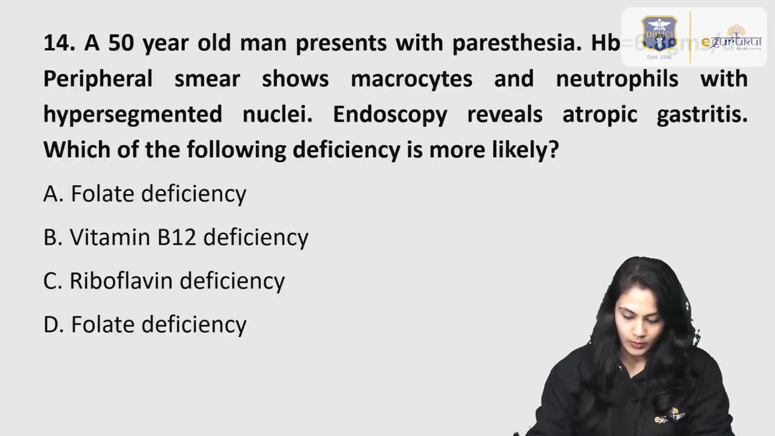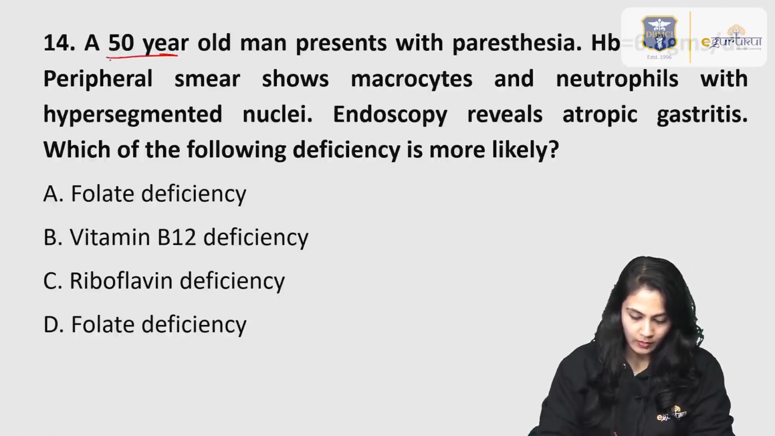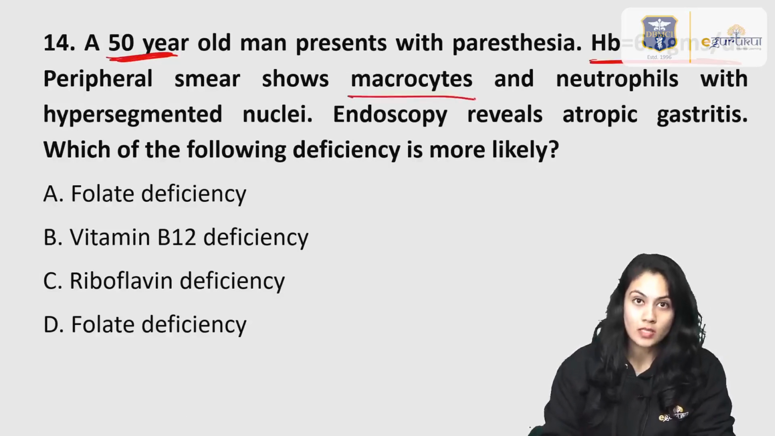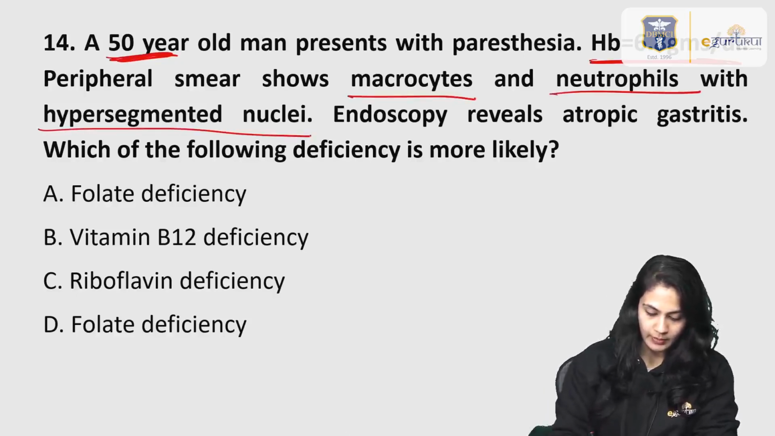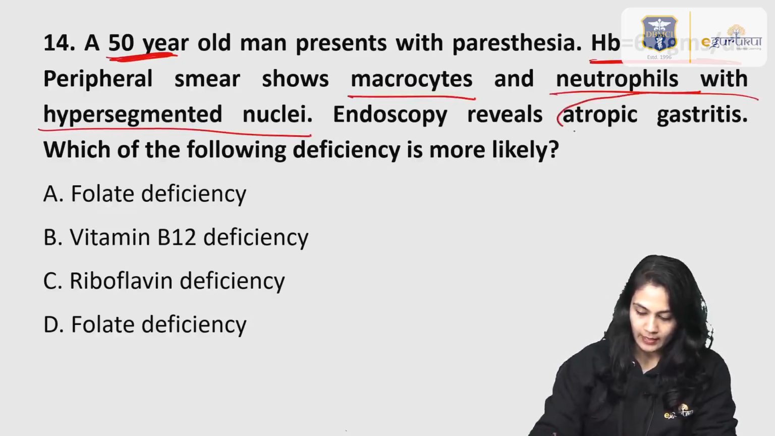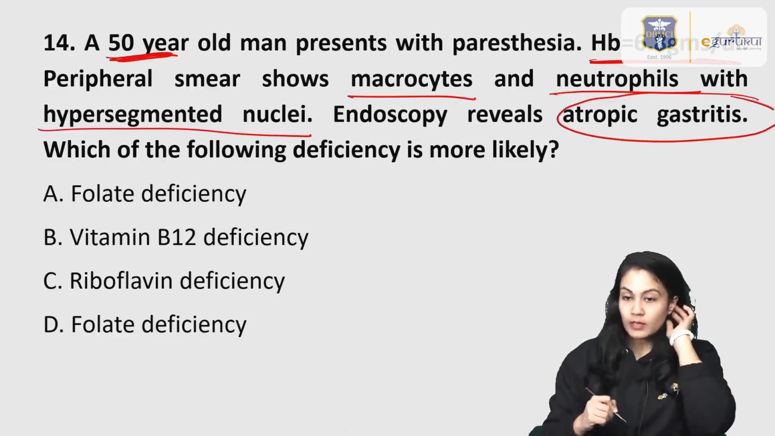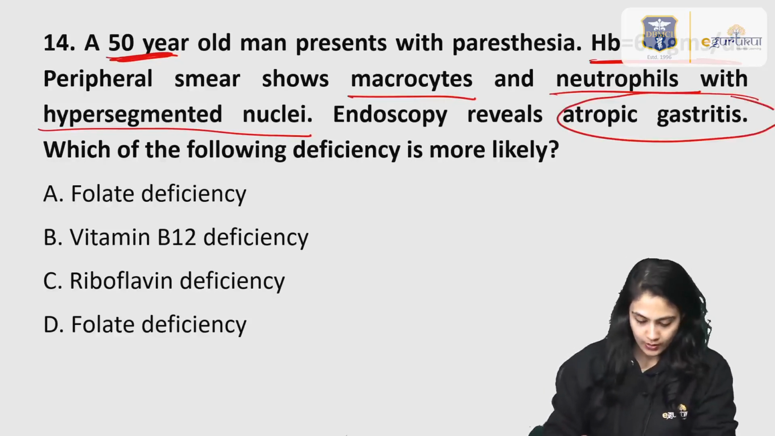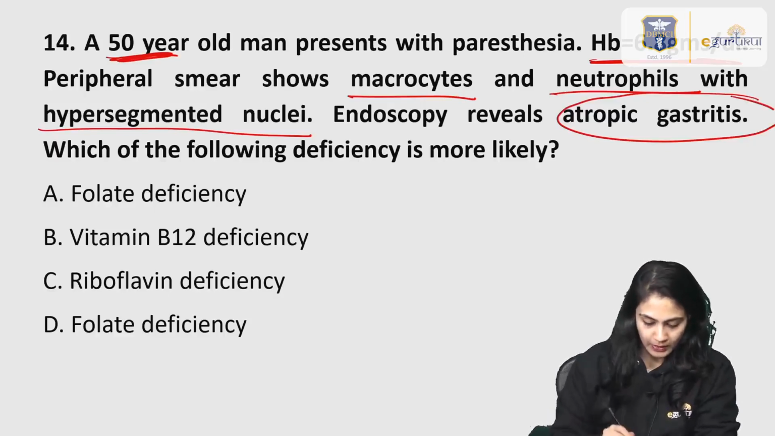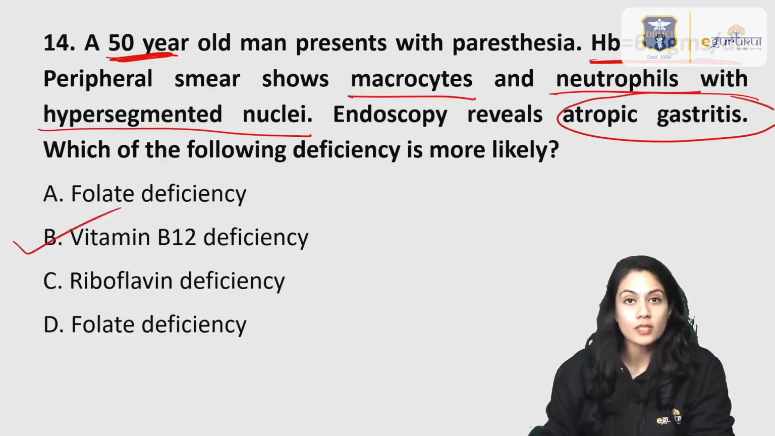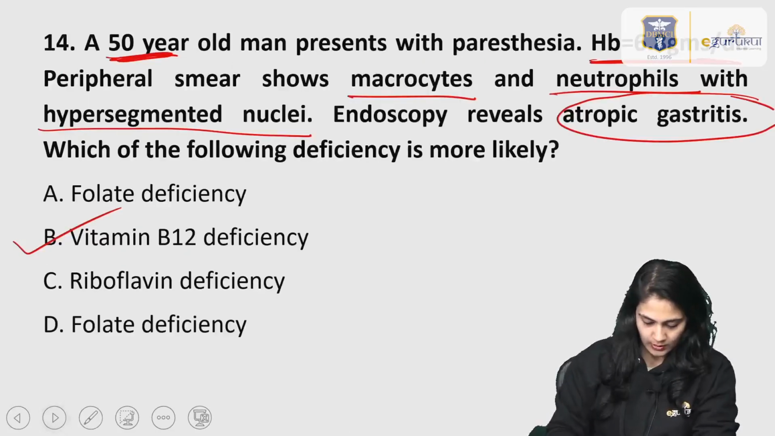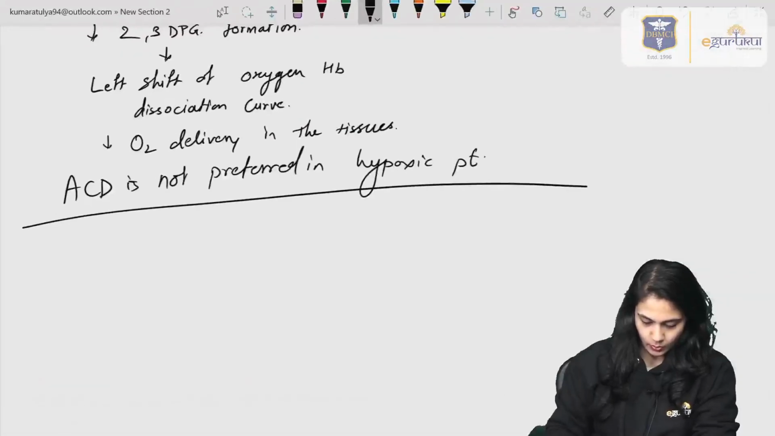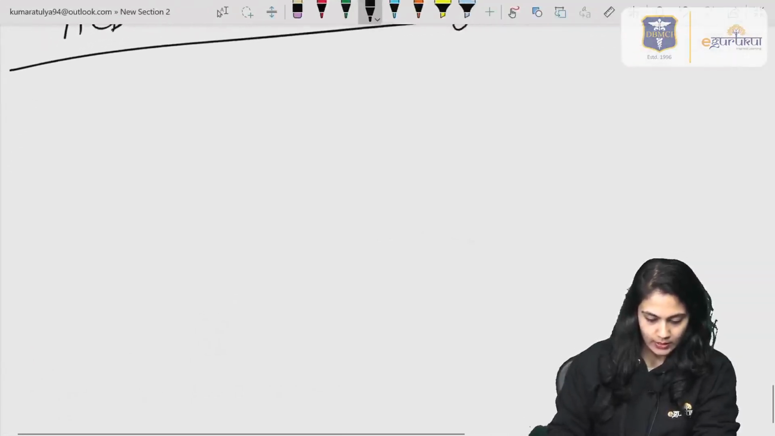Now over here, the 50-year-old man having anemia which is macrocytic. Remember, the neutrophil is showing hypersegmented nuclei, and with that, the patient is also having atrophic gastritis. So the answer over here is a typical presentation of vitamin B12 deficiency. Let's discuss why and how the answer is vitamin B12 deficiency.